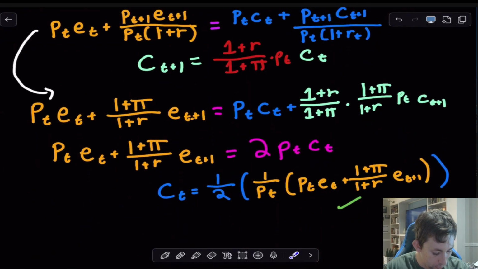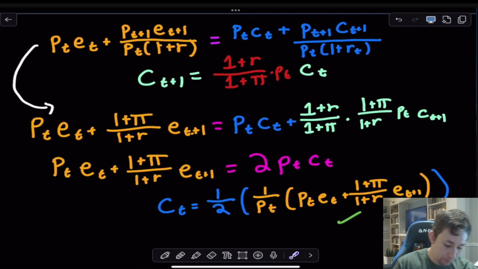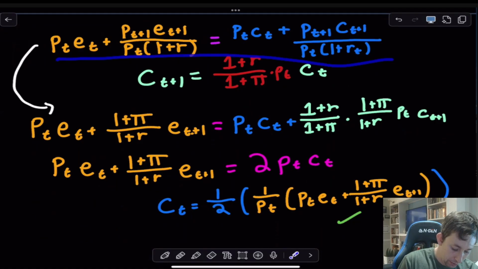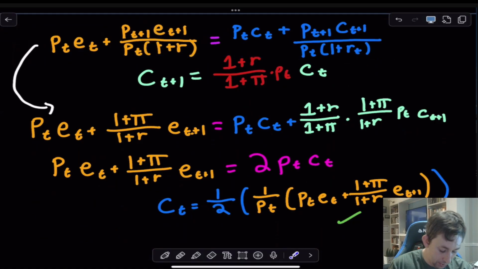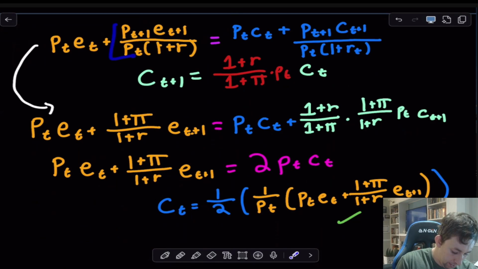Now I'm going to go back to that budget constraint. First, I'm going to take this lifetime budget constraint and rewrite it with PT+1 over PT being 1+π. So this guy right here becomes 1+π, and this guy right here also becomes 1+π. Then I am going to substitute CT+1, this business, in there. And what you're going to see is that this (1+R)/(1+π) is going to cancel with the (1+π)/(1+R). That's going to be a CT right there.